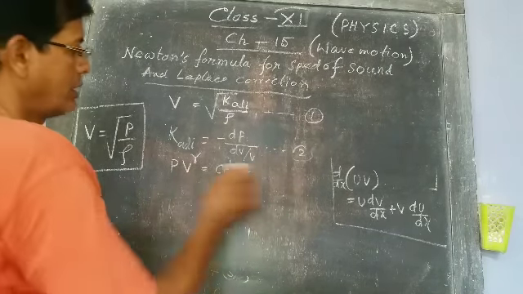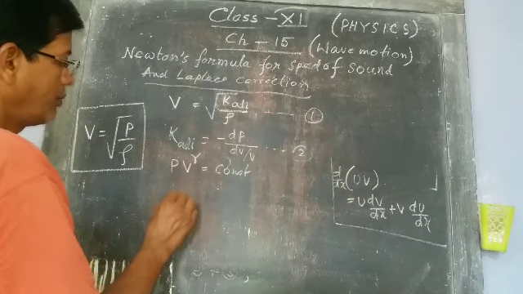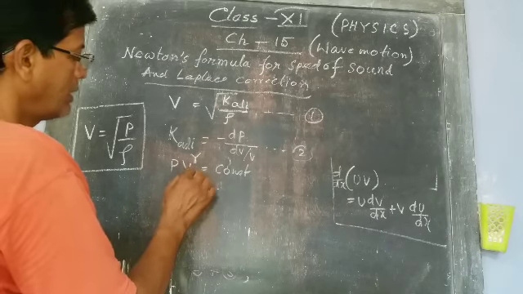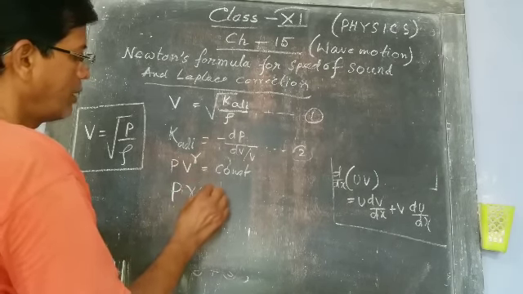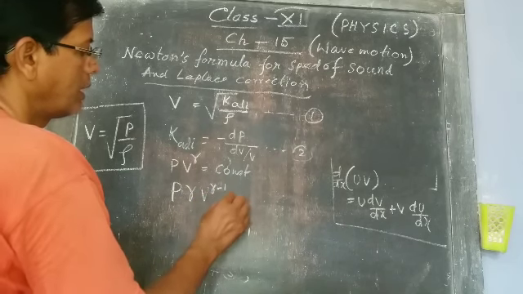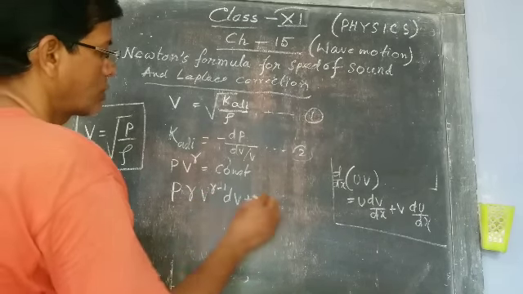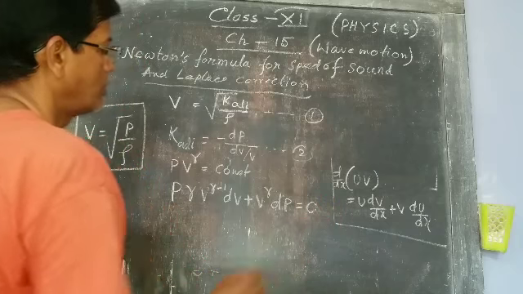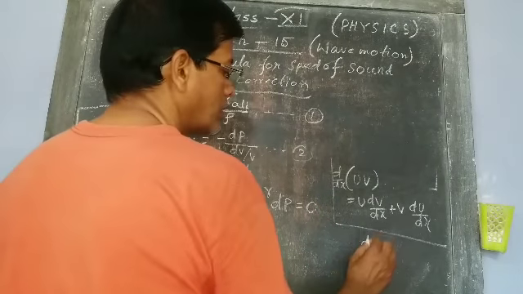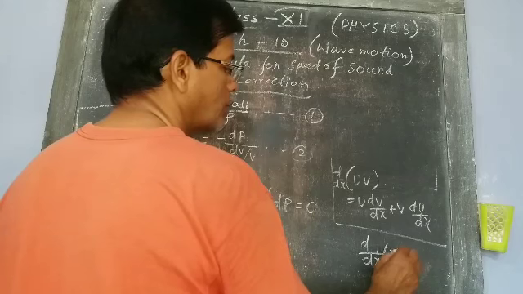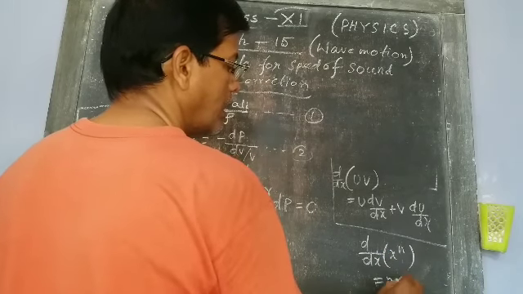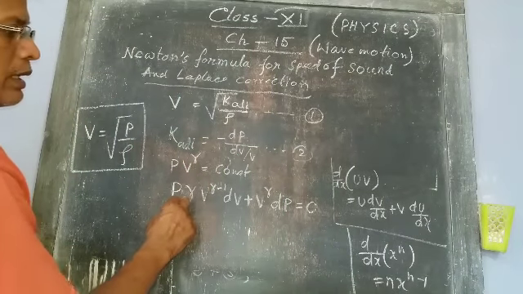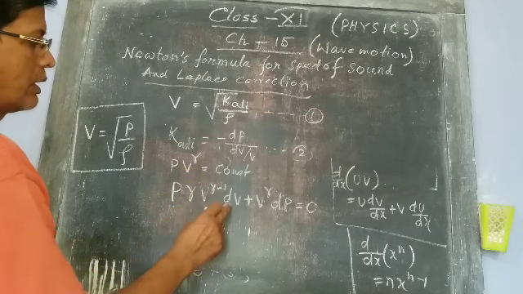Now differentiate this by this formula. P times gamma V to the power gamma minus 1 dV plus, this is constant, V to the power gamma dP equal to 0. Its expression is like this: d by dx of x to the power n equals n x to the power n minus 1. By this formula we have done. N means gamma, so x to the power n minus 1 is gamma minus 1, dV.